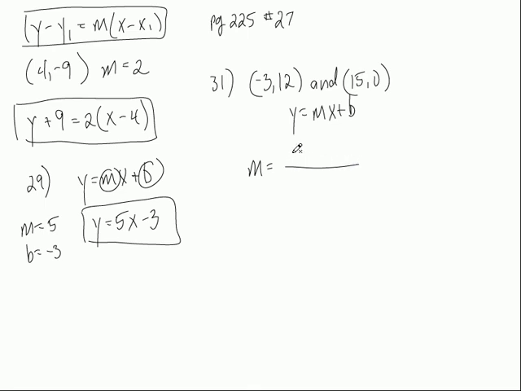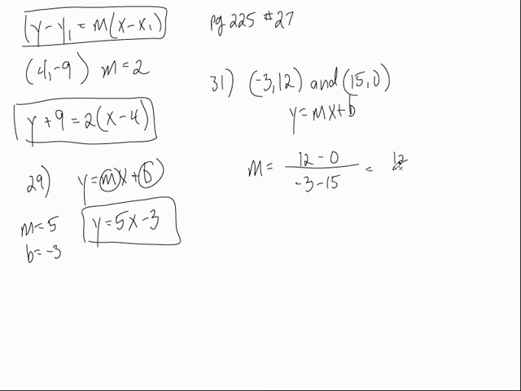And how do we find the slope? We subtract something. What do we subtract? Put it on top. The y's, because it's the change in y over the change in x. Rise over run. Rise goes up and down, right? The y-axis goes up and down, so we subtract the y's. So it's 12 minus 0. And then we subtract the x's, which is -3 minus 15.